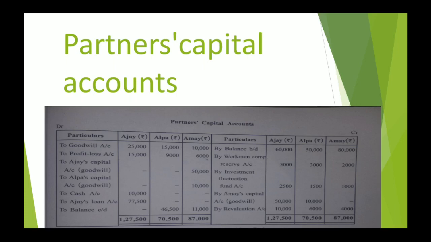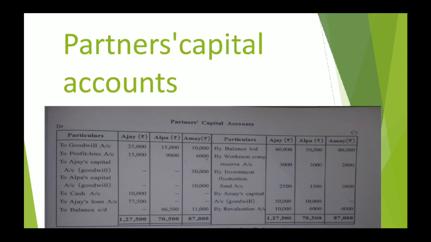Always remember, when you are posting such a type of journal entries, on whichever side you are writing down the name of the partner, you can never write the amount in the same column. If you are writing Ajay's name on debit side, then you cannot write the amount in that particular column.